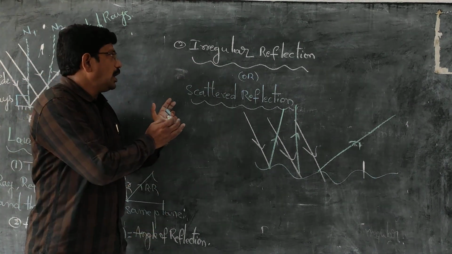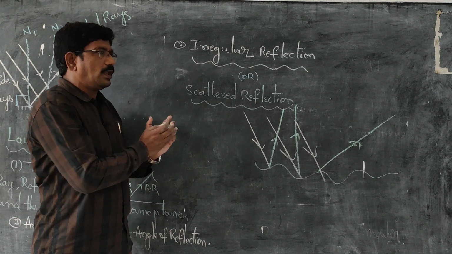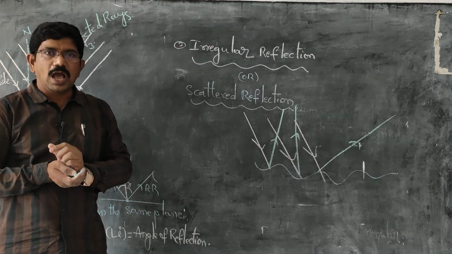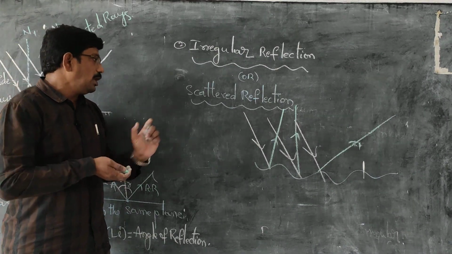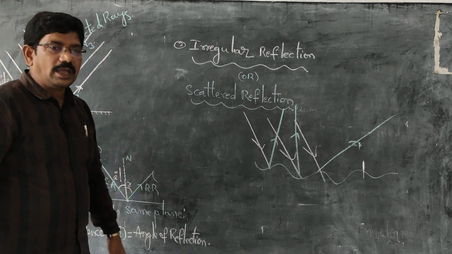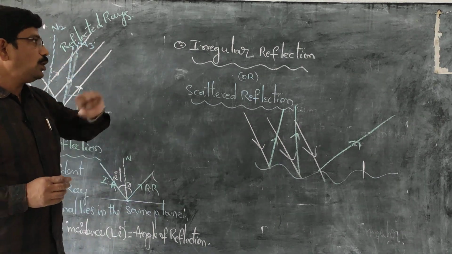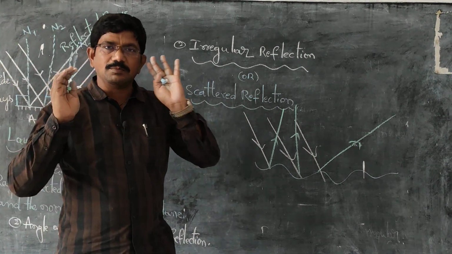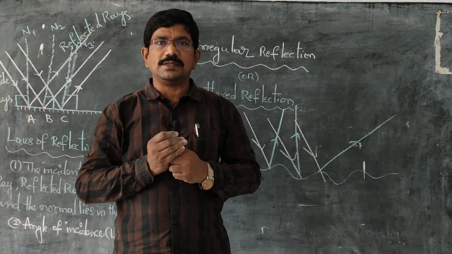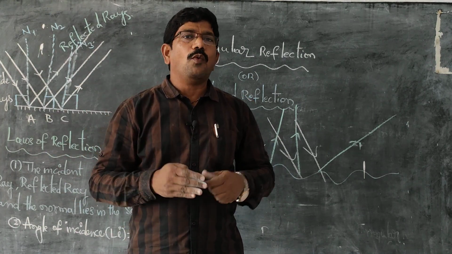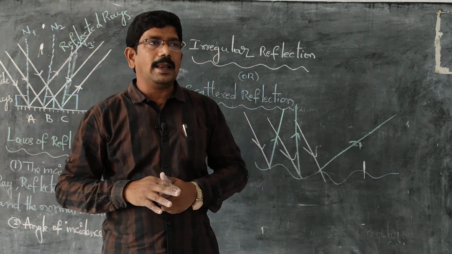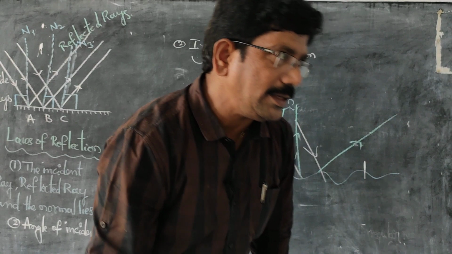Okay, I think you are clear about regular reflection and irregular or scattered reflection. We also discussed the laws of reflection. Are you clear about that one? Now I told you, when light falls on certain surfaces, light gets rebounced into the same medium. What do we call these materials which rebound the light rays? Let us discuss all these things in detail.